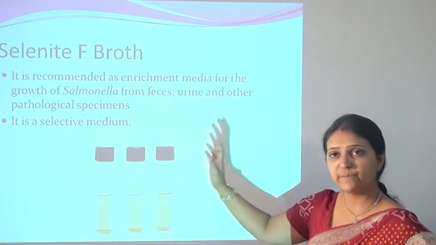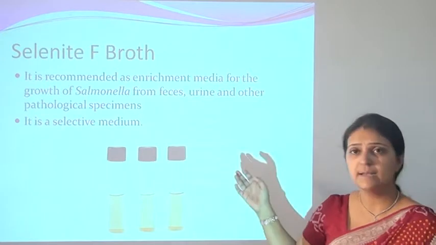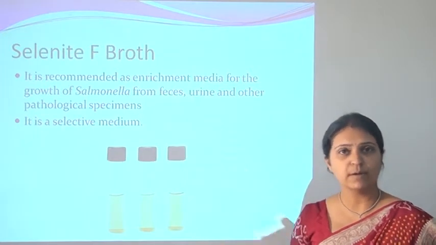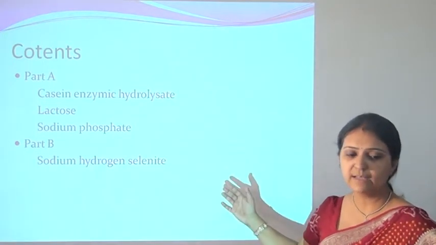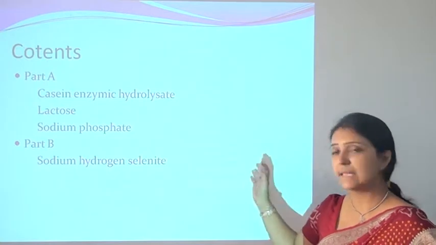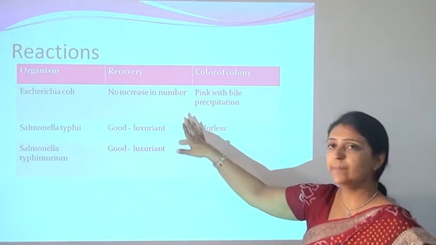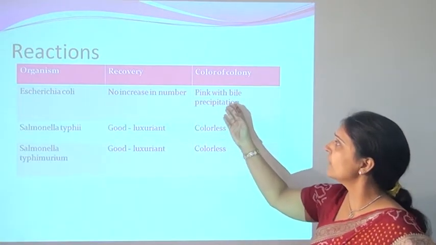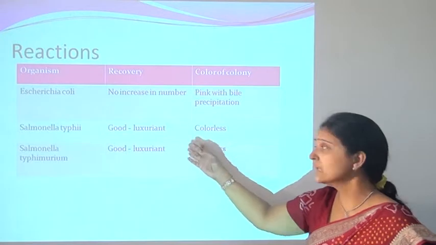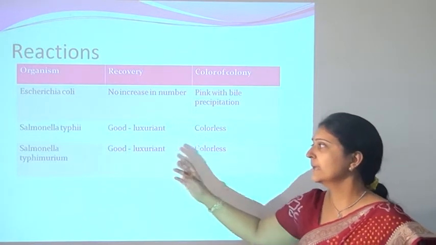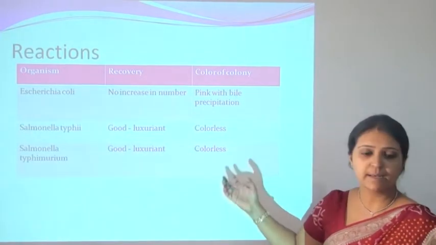Salmonella organisms, Salmonella typhi, Salmonella paratyphi A and B, from the feces, urine and other pathological specimens. And it is the selective or enrichment medium. It contains casein enzyme hydrolysate, lactose, sodium phosphate, and part B contains sodium hydrogen selenite. The reaction: Escherichia coli will show no increase in number and will form pink colonies with bile precipitation. Salmonella typhi will give good luxuriant growth and form colorless colonies, and Salmonella typhimurium also produces good growth in the selenite broth and forms colorless colonies.